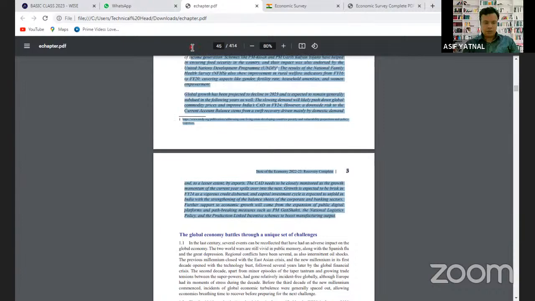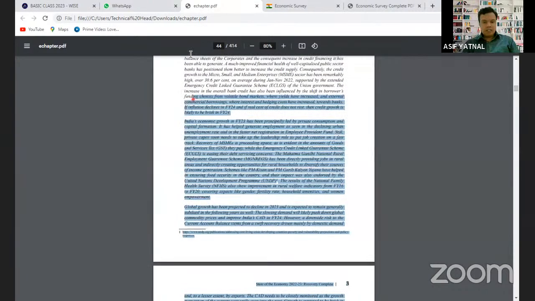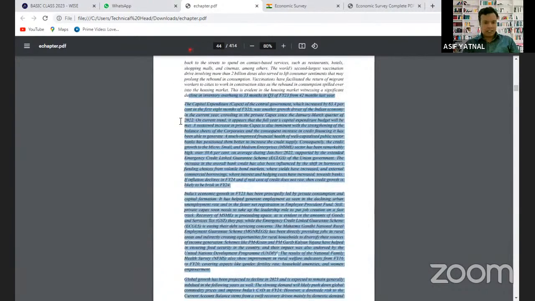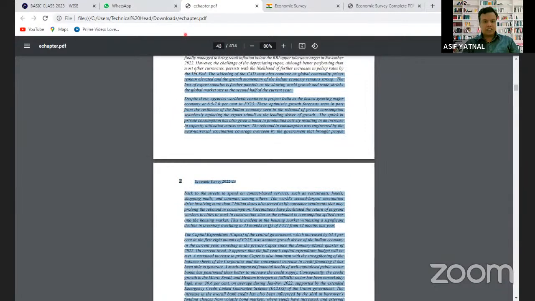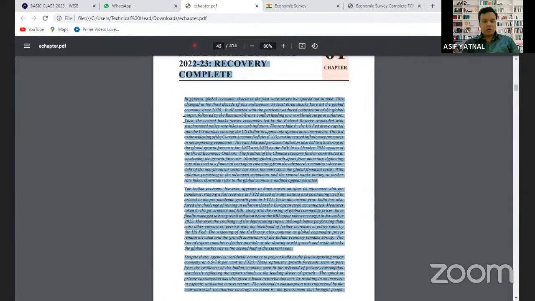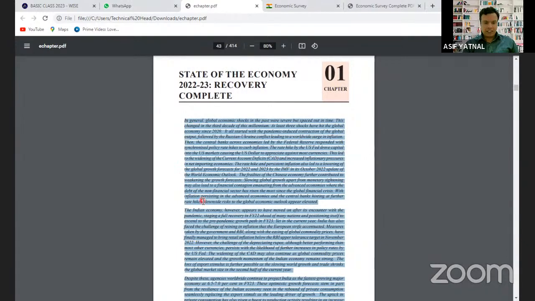This is, you will read it in detail. यहाँ पर आपको सारा सब कुछ पता चल रहा है. You will come to know what is the state of the economy. All the macroeconomic indicators you will come to know by reading this introduction.